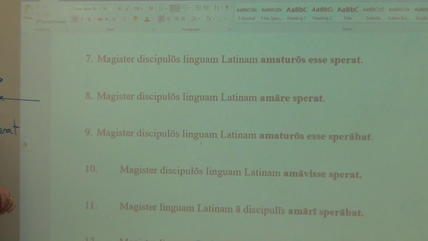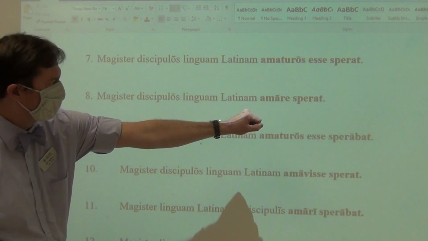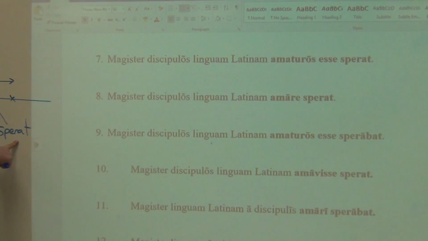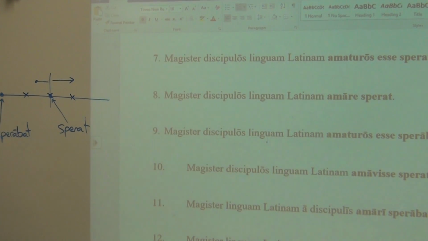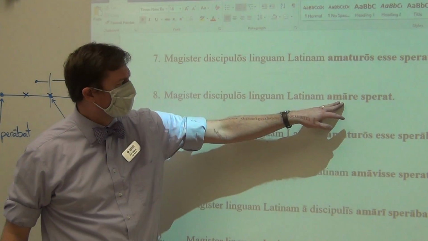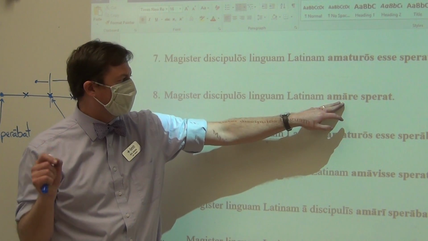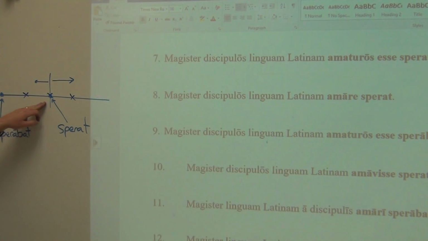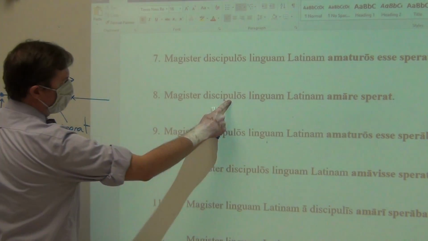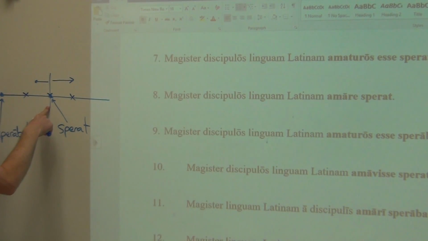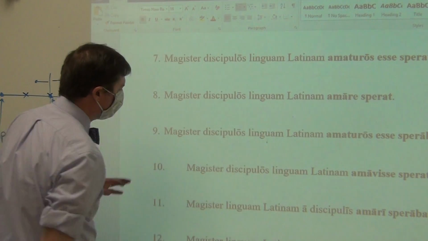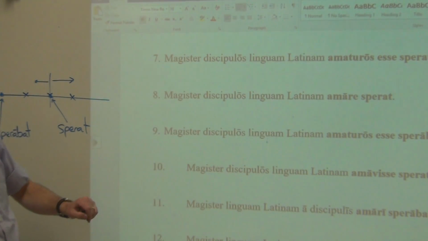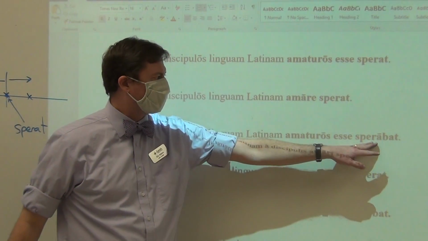Number 8, the teacher, sperat, hopes right now, is hoping right now, and our infinitive, amare, is a present infinitive, present, same time. So, the teacher hopes that the students love, are loving, do love, the same time as the hoping, the Latin language. Number 9, the teacher, sperabat, was hoping.